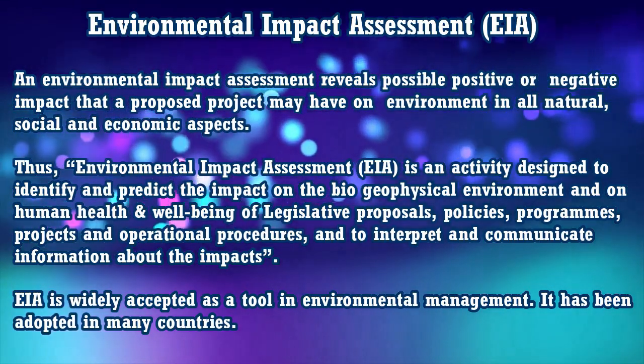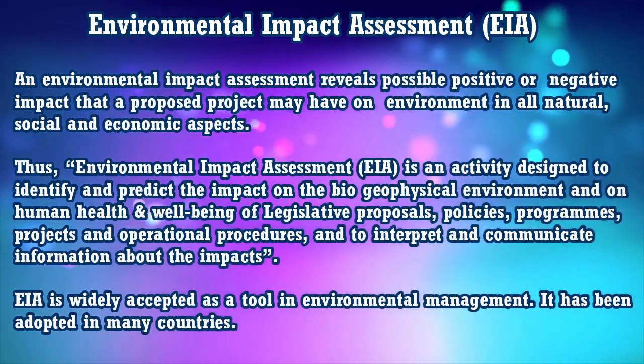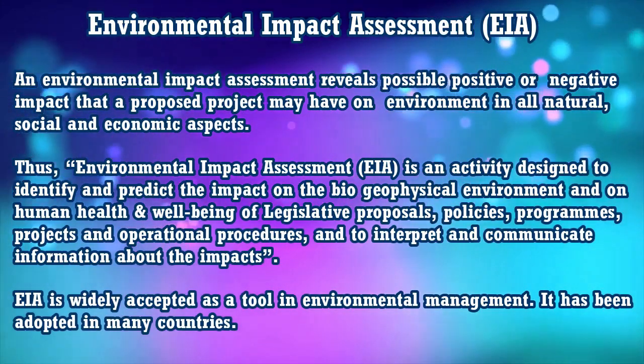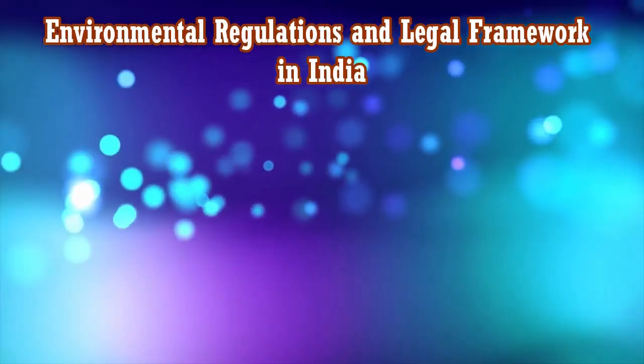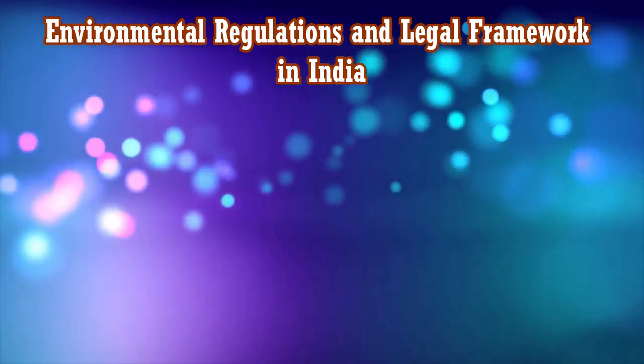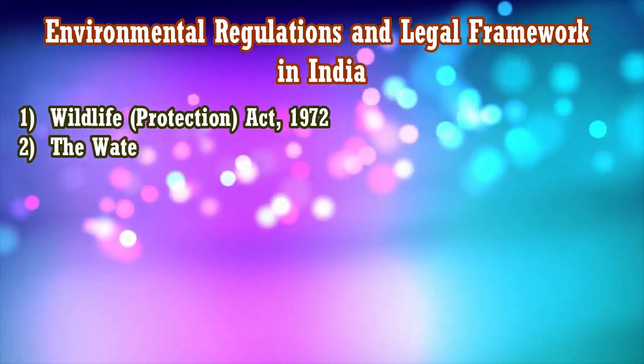So if somebody is using a BS1 or BS2 engine, that will come under this act, okay. You might have seen that different types of vehicles release huge black sooty smoke, which is not good for the air quality, right? So that will come under this act, and they can be controlled, okay.